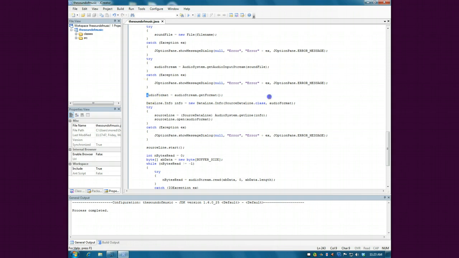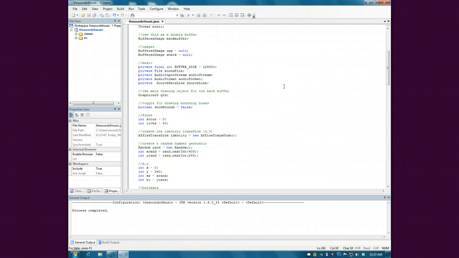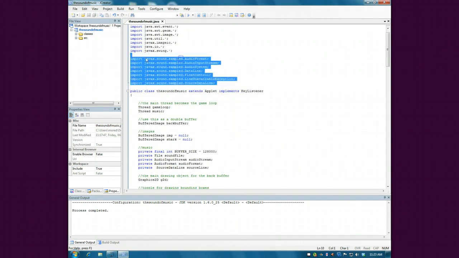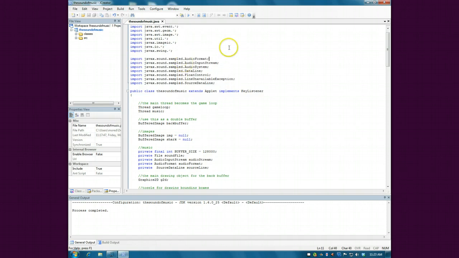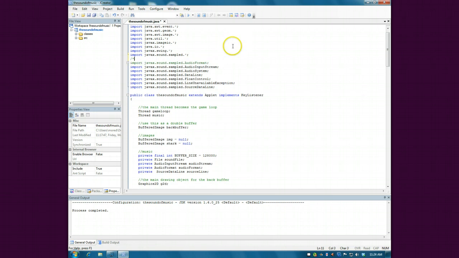Now, that line, which one? This one? Yes, audioStream.getFormat. That particular method, no, that is the package that you imported. It's actually the first one. And remember, I could have just done this: import javax.sound.sample.*, and it should be the same. But I wanted you to see that these methods were useful. Not these methods, but what is in it, and it should work exactly the same. I haven't tested it.